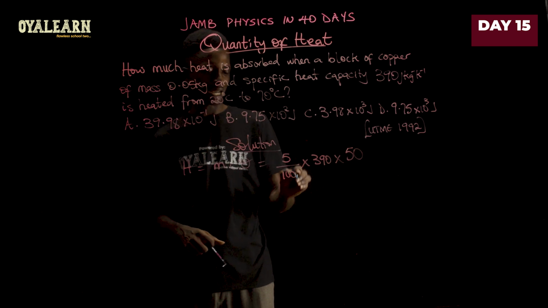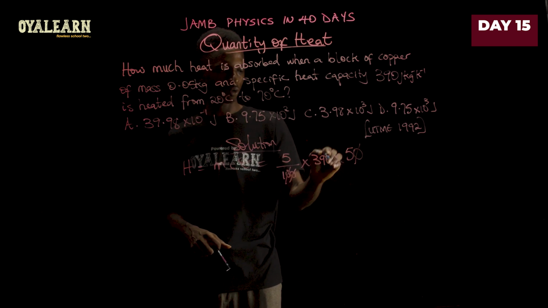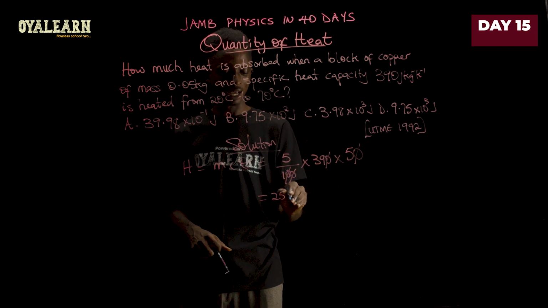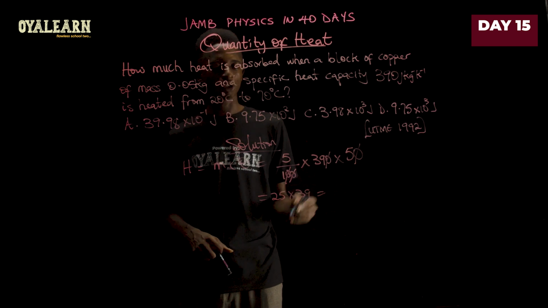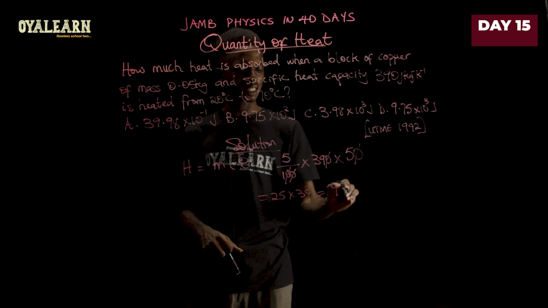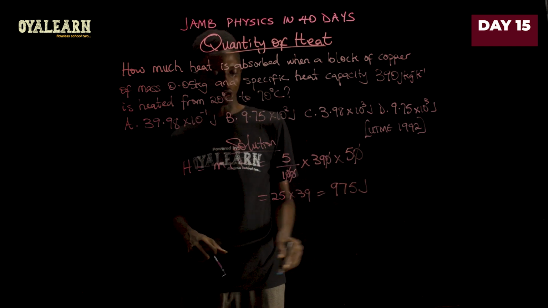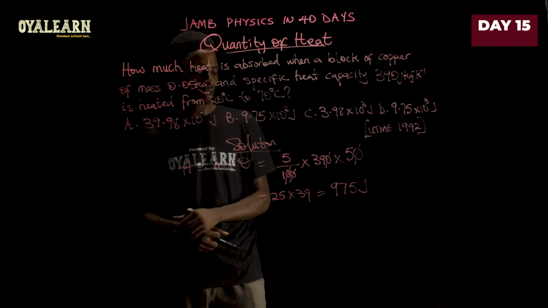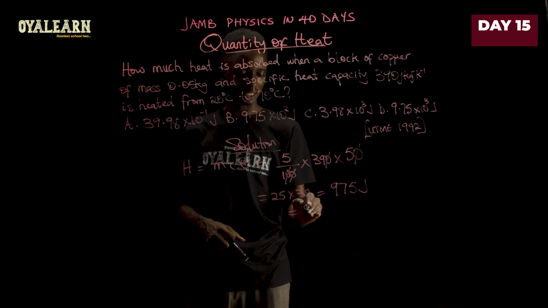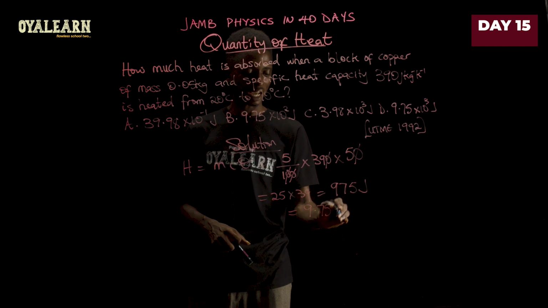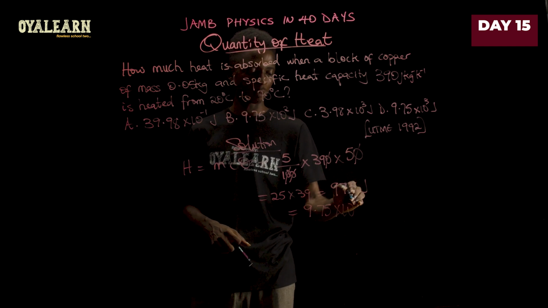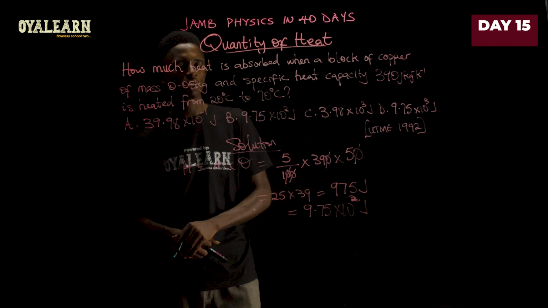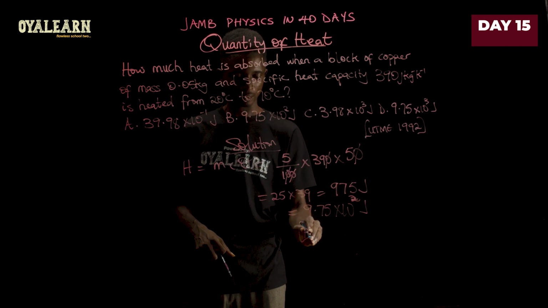So we can then break this down. 0 cancels 0, 0 cancels 0. So we have 5 times 5 times 39. That is 25 times 39. And this should give us 975 joules. So now that we have this, when we look at the options here, they are in standard form. So this can then be written as 9.75 times 10 raised to power 2 joules, since we move 2 places. So the correct option is therefore B.